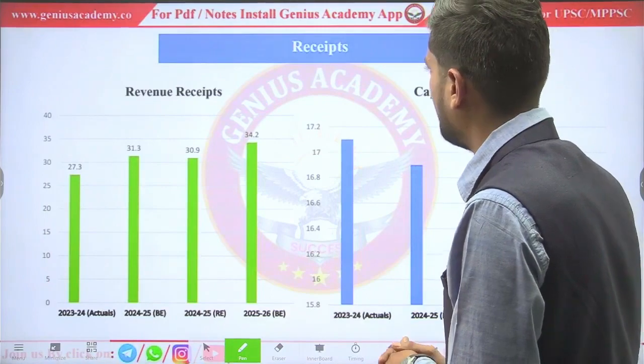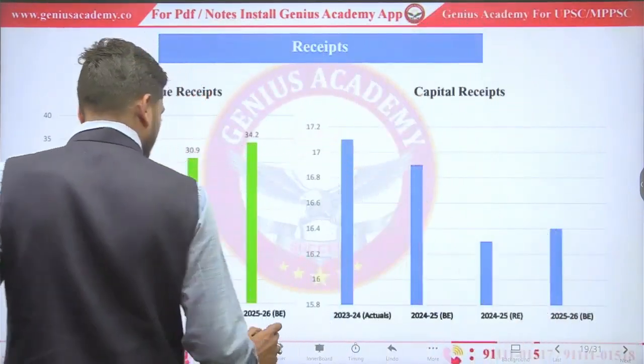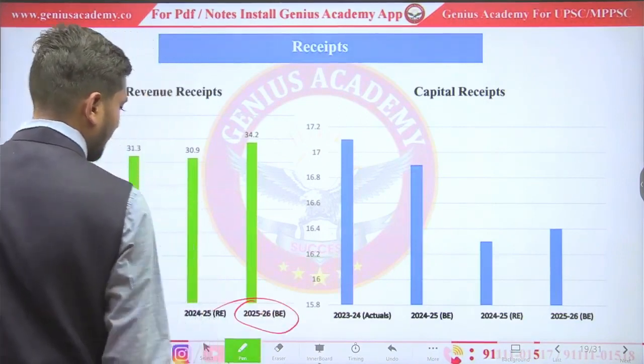Revenue receipt and capital receipt. What is the expected receipt of 2025-26?